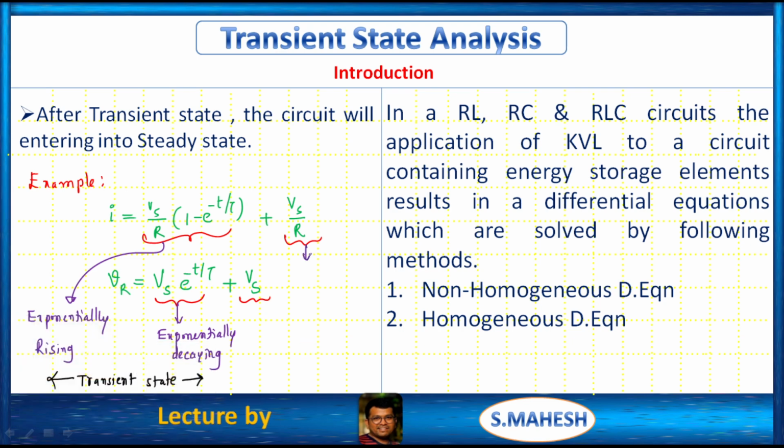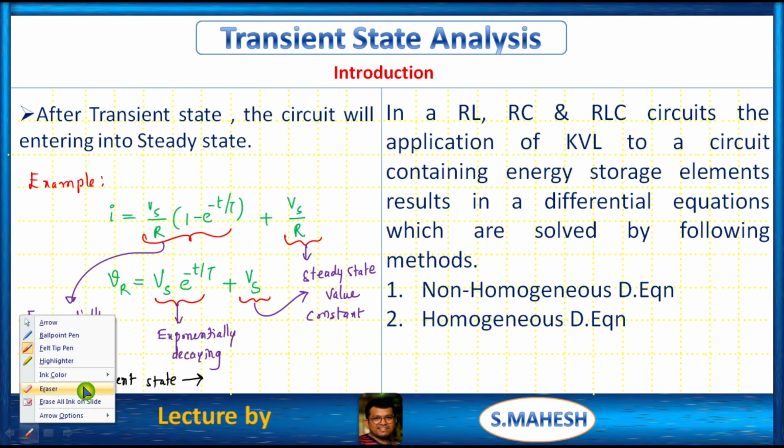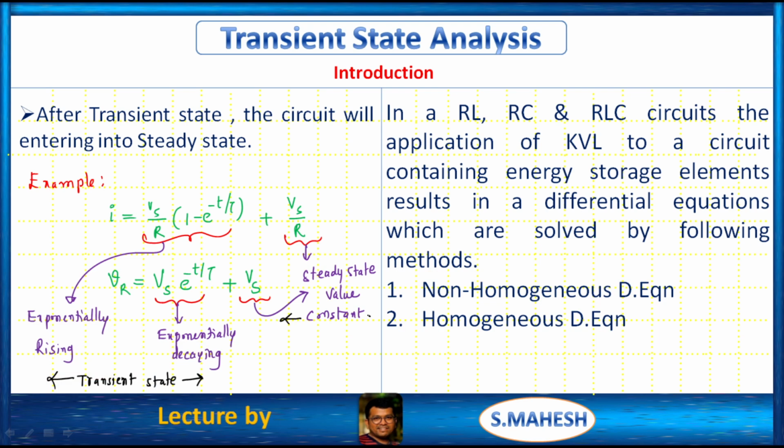Like that, this is what? Steady state value of current. Like that, this is also the steady state value of voltage. Means what? Constant, right? Constant value of current, constant value of voltage. What will happen if we have a constant value of current? Obviously the inductor acts as open circuited, right? Already we have discussed these points.